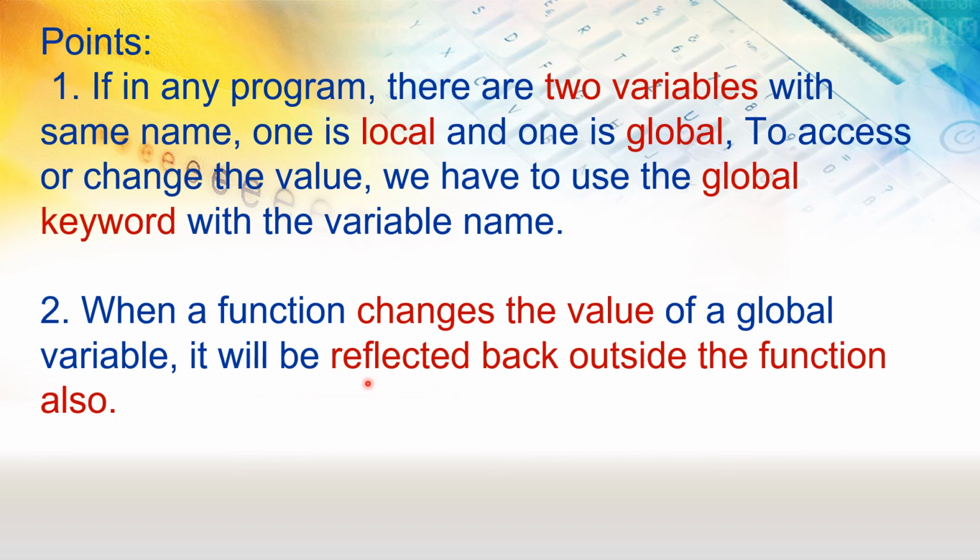So this is what we have learned today about the scope of a variable. The main thing we should know is how we can change the value. If we want to make any changes in the value, we can use the global keyword.